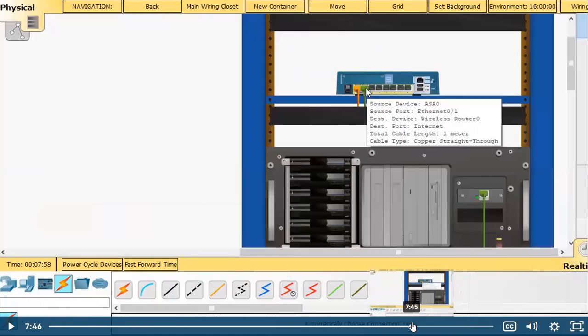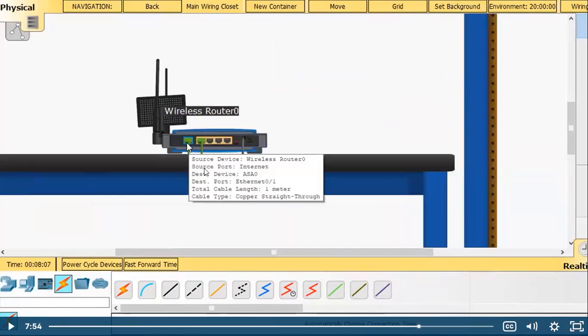So you can see over here, physically it will look like a machine, right? And when we click over there, you will find that information will be shown, like this is a port number.